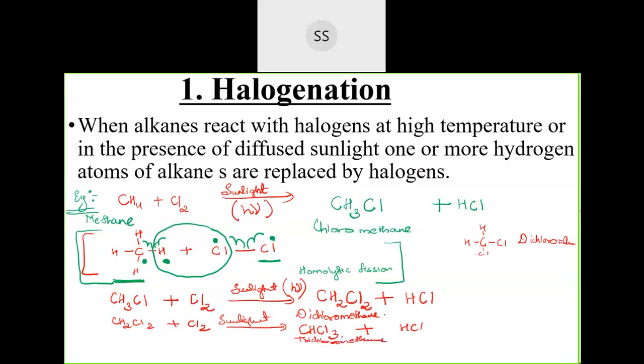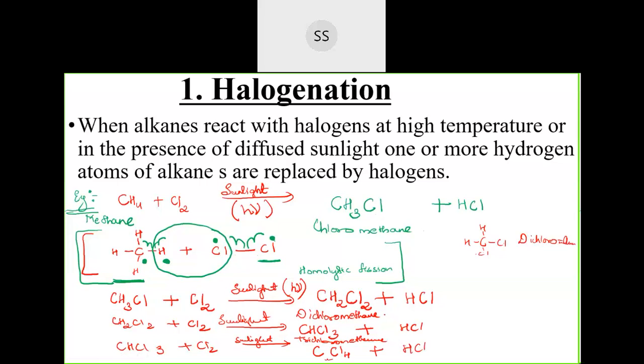Again, I can continue the reaction because one more hydrogen is still remaining. CHCl3, trichloromethane, will further react with a chlorine molecule in the presence of sunlight to give you CCl4, plus the hydrogen that comes out reacts with chlorine to give HCl.